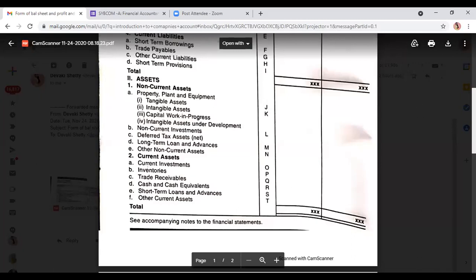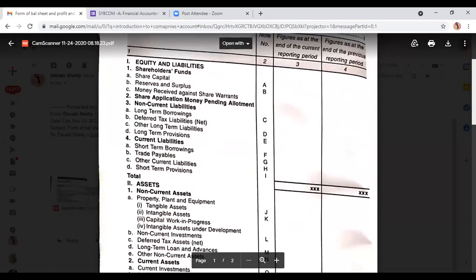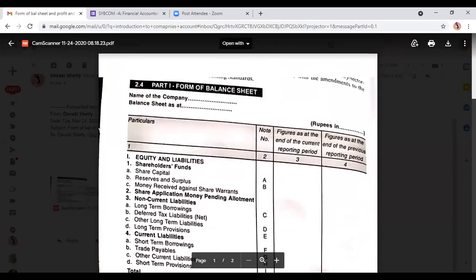This is the format of balance sheet, and because time is up, profit and loss account का format I will explain in the next lecture.